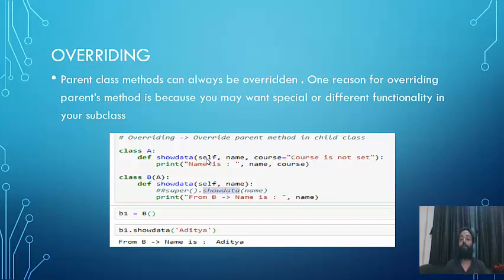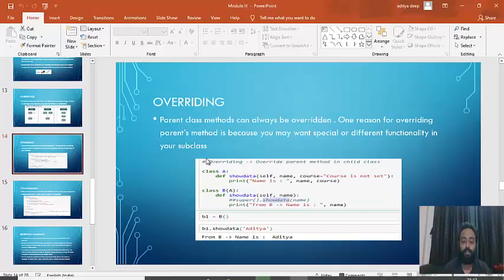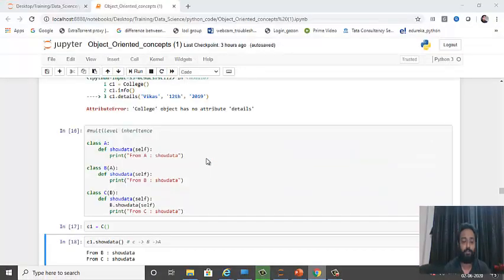In the last example, the method names were the same, the arguments being passed were the same, only the classes were different. Here we are trying to override the existing method of the parent class, and that is done in this way. Just comment out super and it will access the method that is present in its own class, or you can say the modified method of the method that is present in the parent class. Okay, so this is overriding, guys. Let's see an example of it.